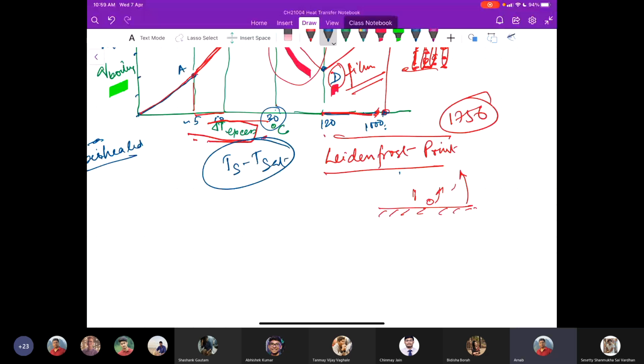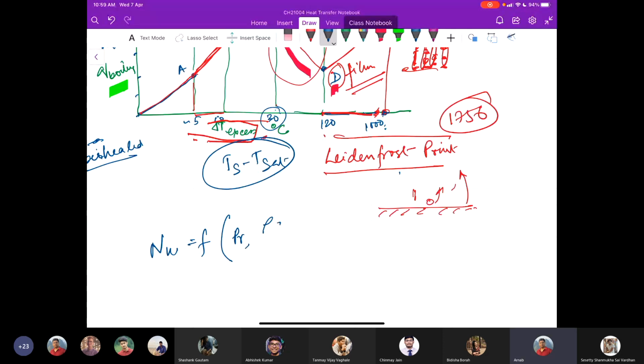Now, in all the cases, typically what happens, this Nusselt number in boiling is a function of several things that can be clubbed together, that are a function of Prandtl number.